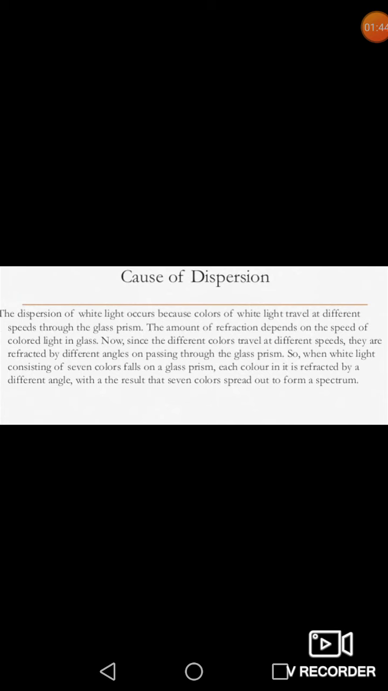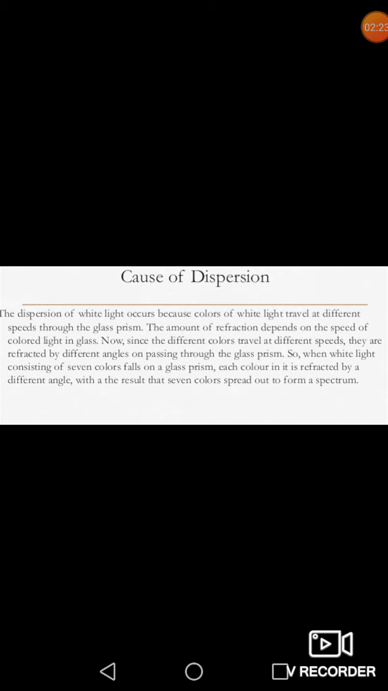So we can say the dispersion of white light occurs because colors of white light travel at different speeds through the glass prism. The amount of refraction depends on the speed of colored light in glass. Refraction means the change in the path of different colors when they pass from one medium to another medium. In this case, the light has to travel from air to the glass. So, we can say these different colors are obtained due to different speeds of different colors through the glass prism.